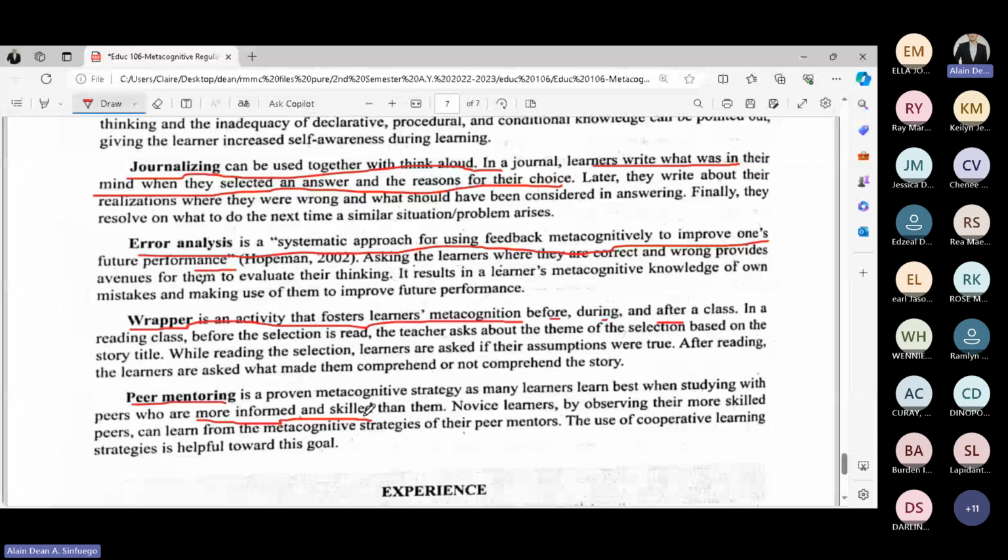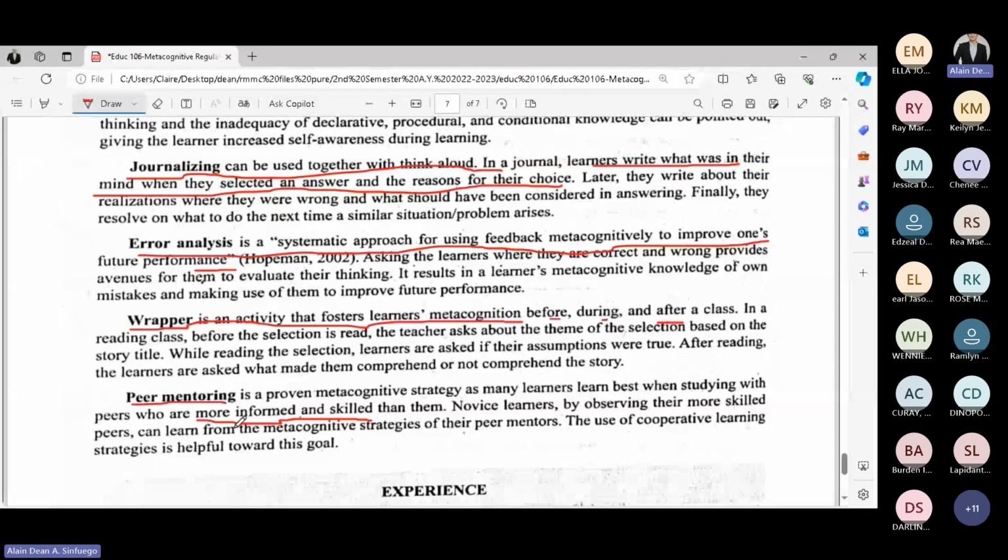Because we have a misconception of peer mentoring. Basta amigo ko lang, basta ang peer ko lang, okay na siya. That's a misconception.